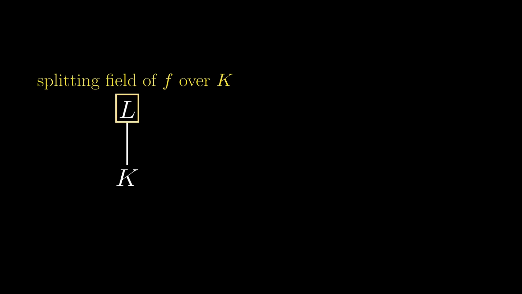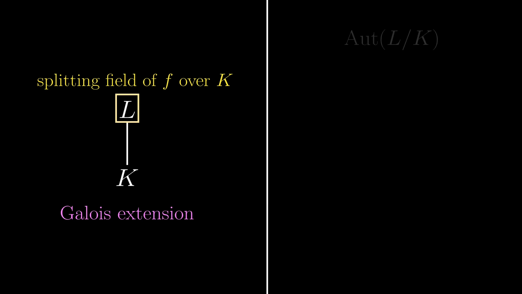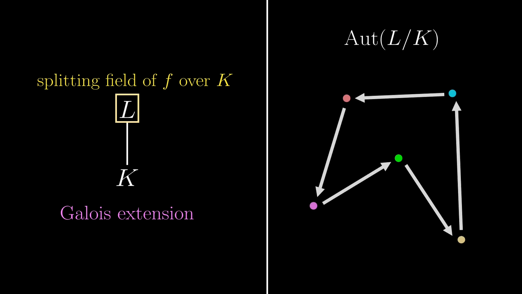So to recap, when you have a field extension, with L being the splitting field of some polynomial f over K, then we call it a Galois extension. On the other hand, we have the Galois group of this extension, which contains all valid permutations of the roots of the polynomial f. I know this all sounds abstract, so we are going to see two important examples now.